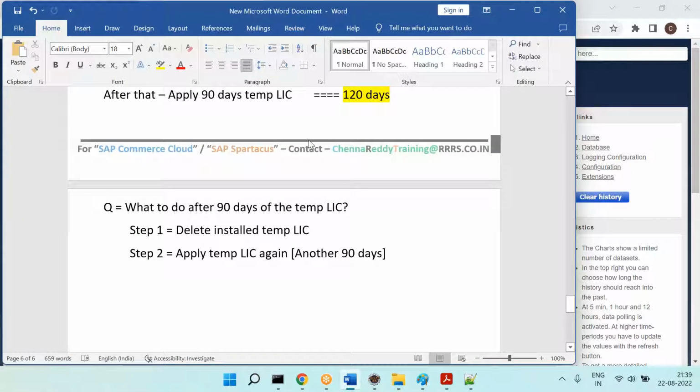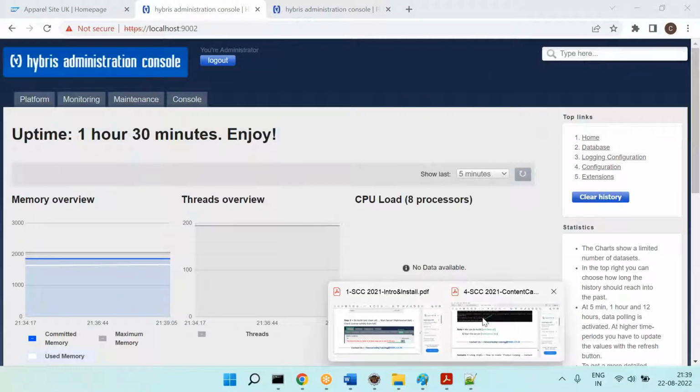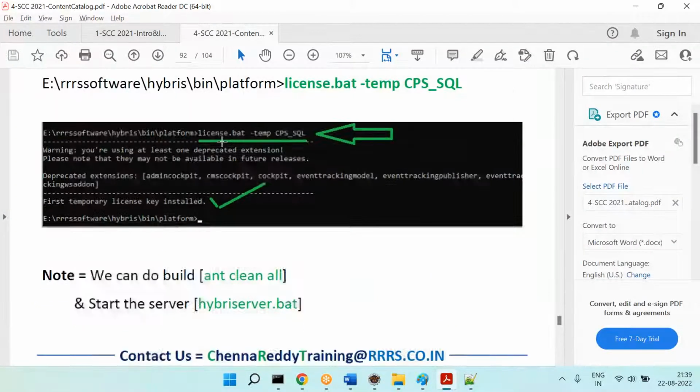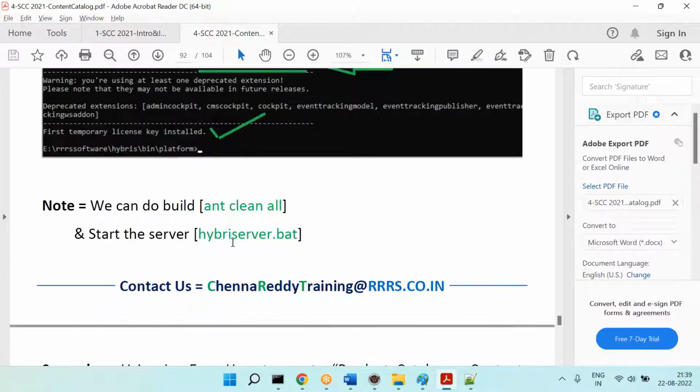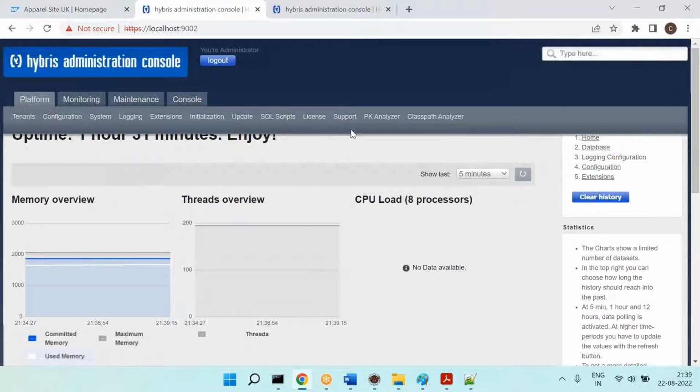Okay, that's about the licensing, how to handle the licensing, and the corresponding steps are there in the notes here. Everything is explained in the notes with clear screenshots. No problem, you can use those screenshots to practice it. Okay, that's about the licensing.